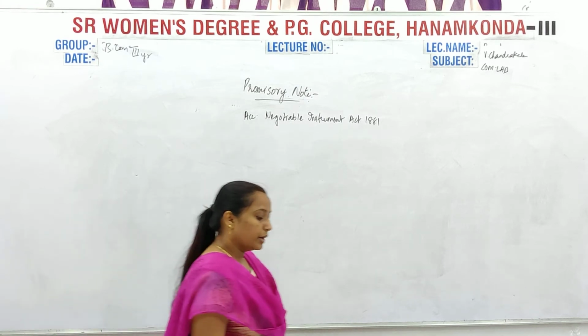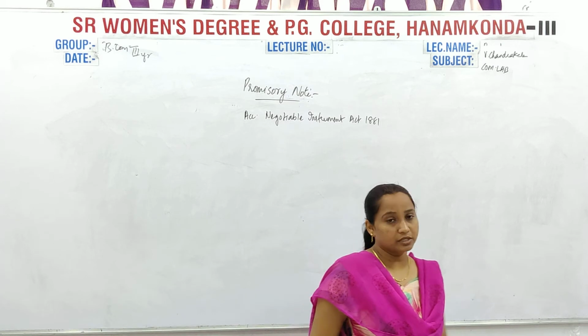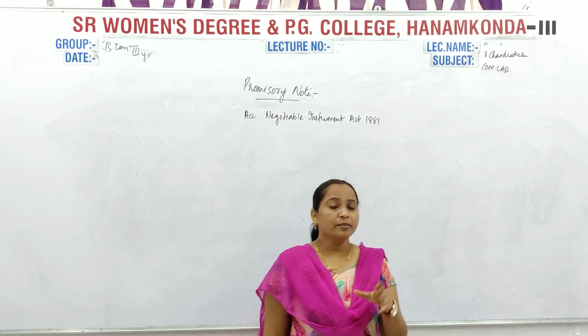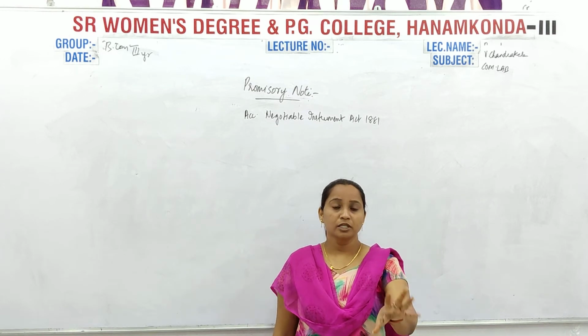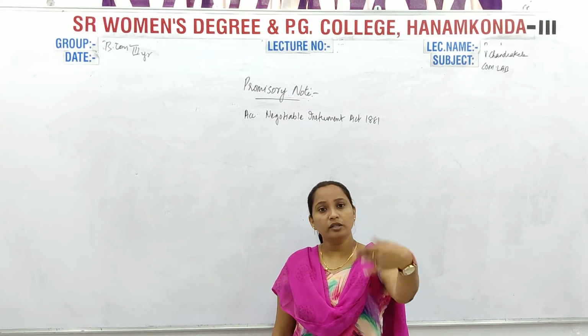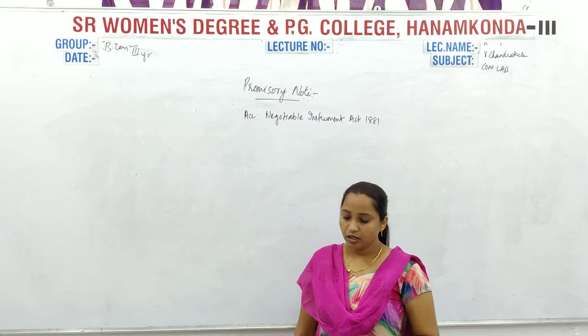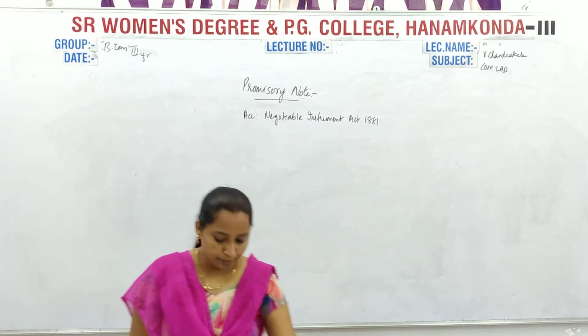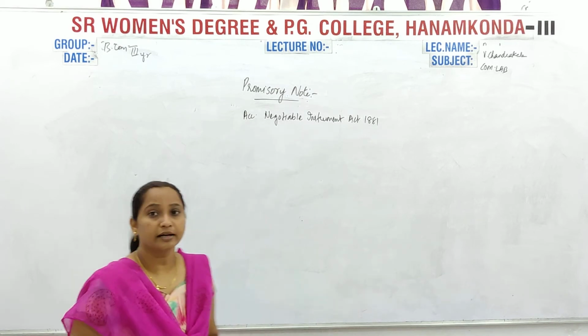So it is prepared by a person and signed by a person to promise a certain amount to pay to a certain person or the bearer of that promissory note. Understood? Very simple. So please write down, a promissory note is an instrument in writing.